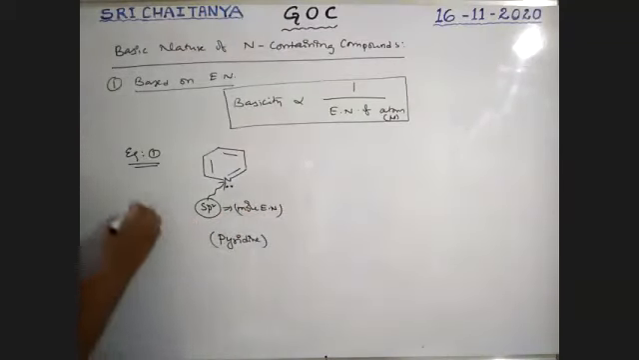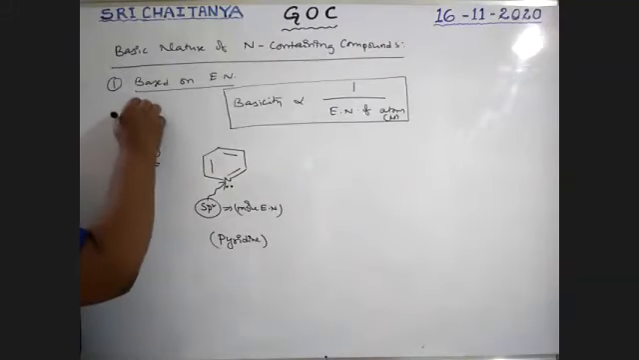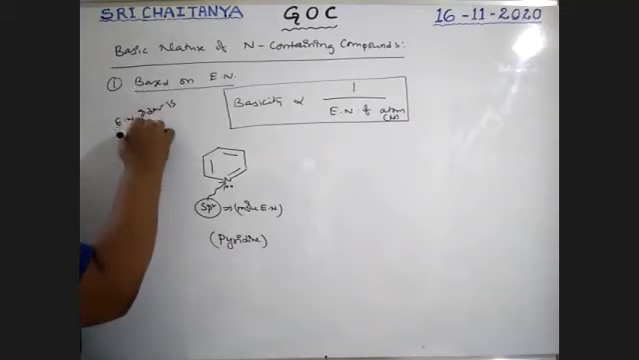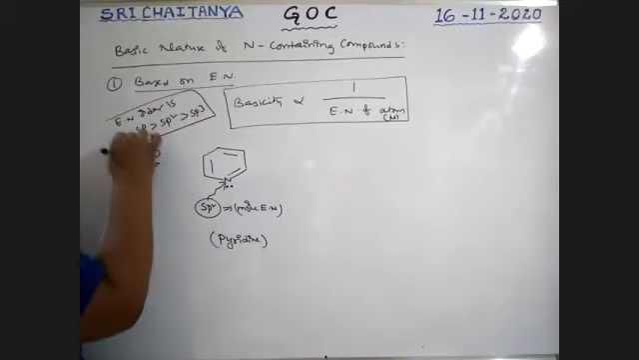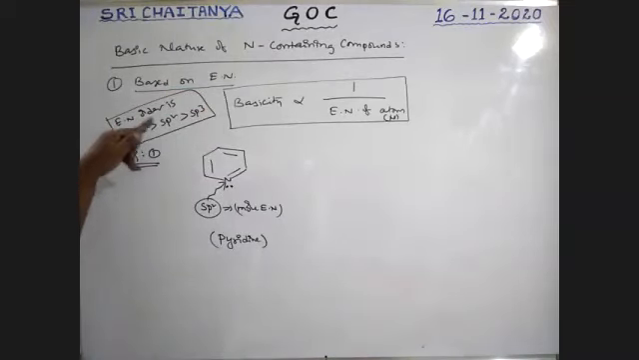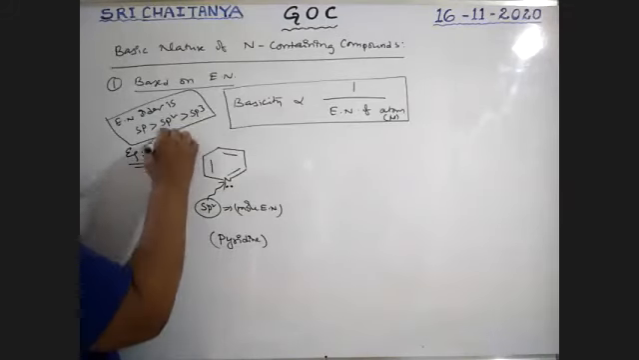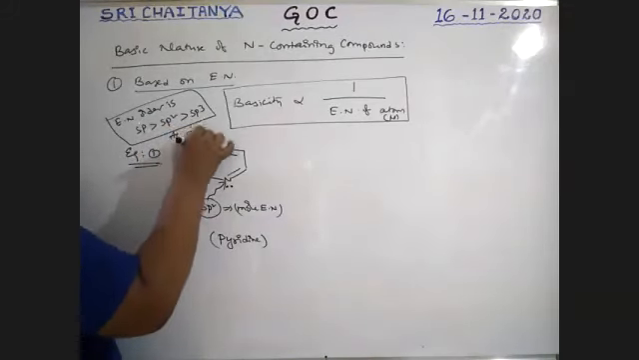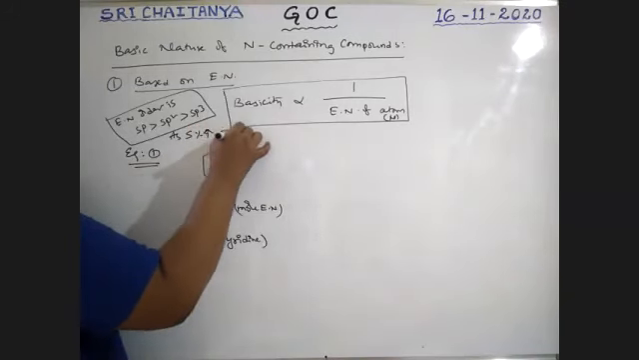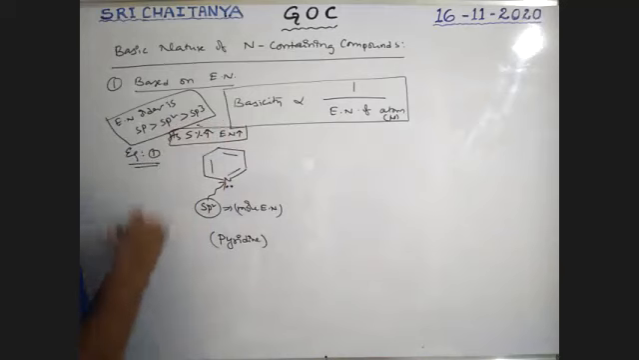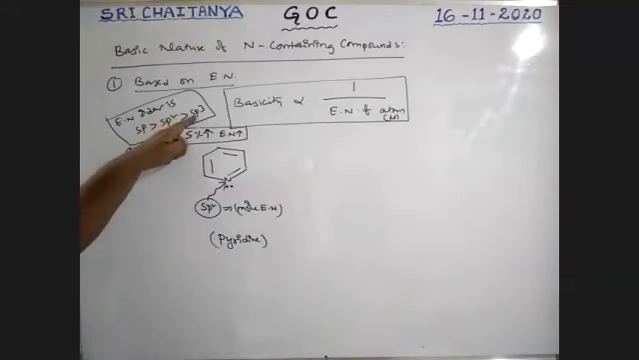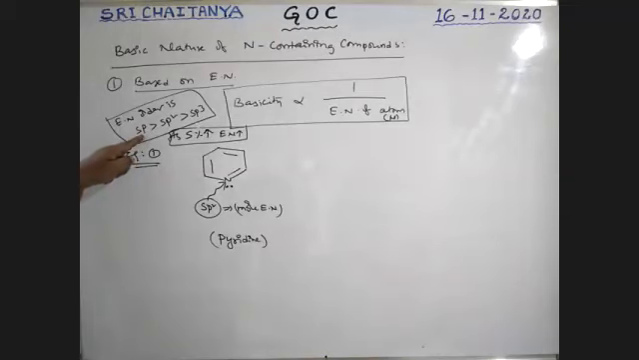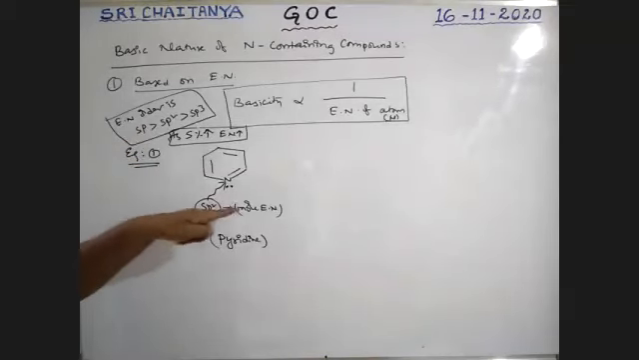So the electronegativity order is sp greater than sp2 greater than sp3. The sp hybrid orbital has more electronegativity than sp2, which is greater than sp3. As the s percentage increases, electronegativity also increases, boys. Here it is 50%, 33%, 25%. Therefore, sorry, more electronegativity. So sp2 has more electronegativity.